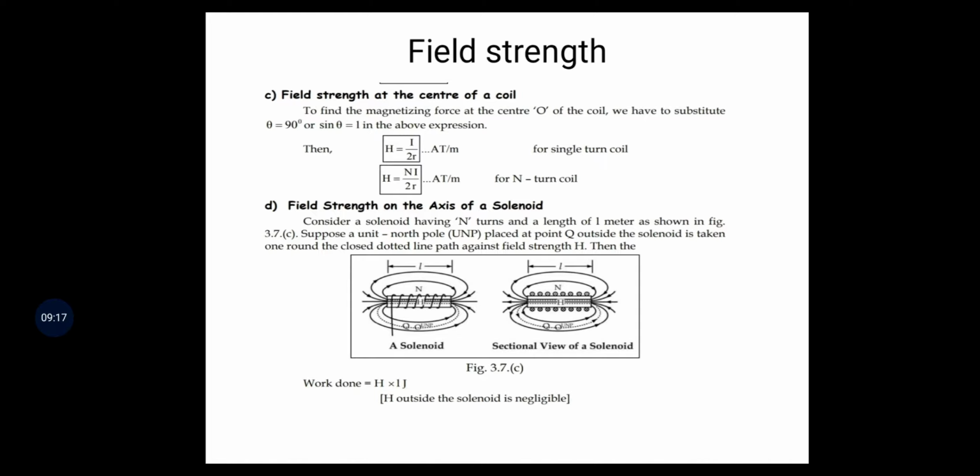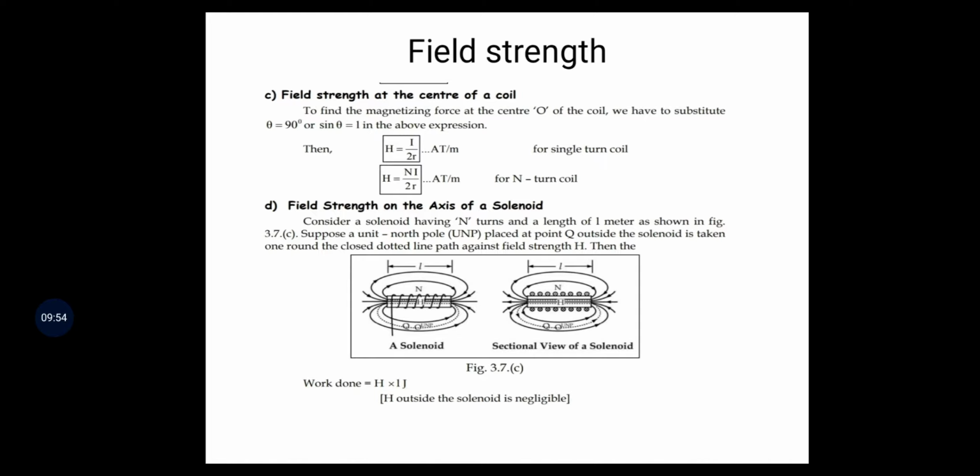Next, field strength at the center of the coil. To find the magnetizing force at the center O of the coil, we substitute theta equal to 90 degrees, or sin theta equal to 1.